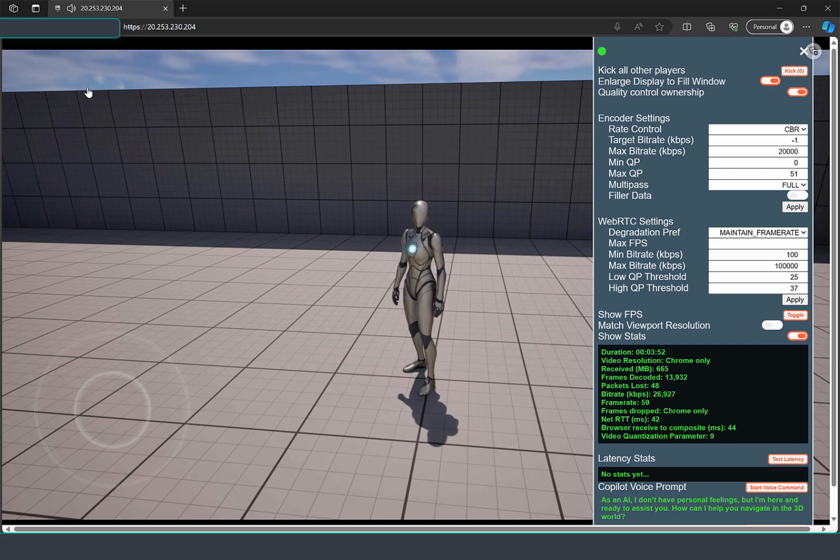So in this case, the configuration for the Copilot behind the scenes using the Azure OpenAI GPT-4 model is configured to help you navigate in the space, and it only knows about a handful of commands that it can help you with. So that's the tailored setup. And we saw how we enabled commands for jumping for the character and so on. So this is a similar idea. You can have a free form discussion, or you can have a more tailored Copilot that is allowing you to navigate through, let's say, 3D space. So let me just ask a couple more questions here.